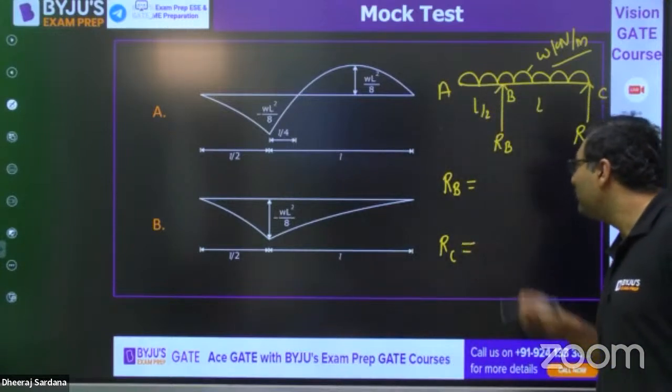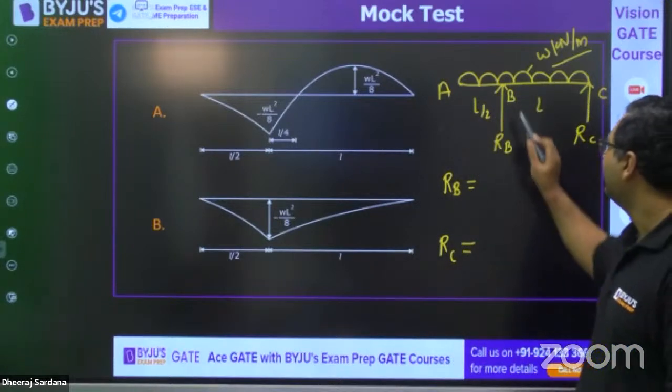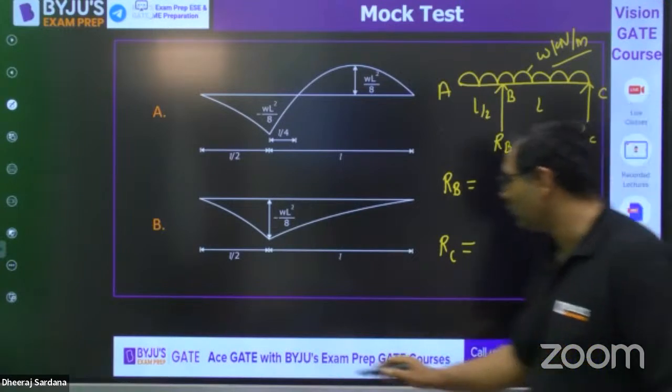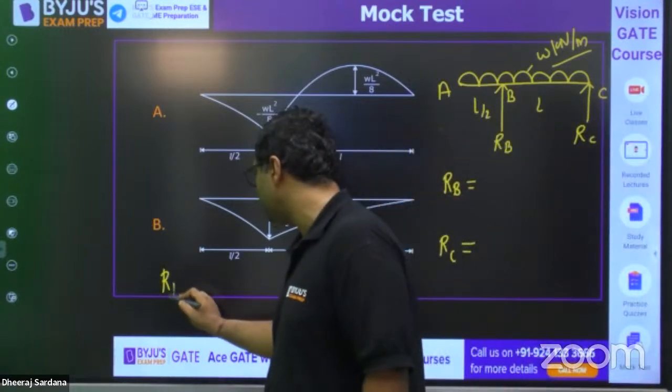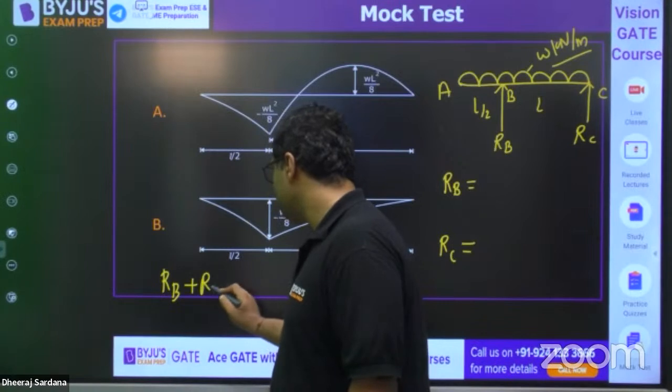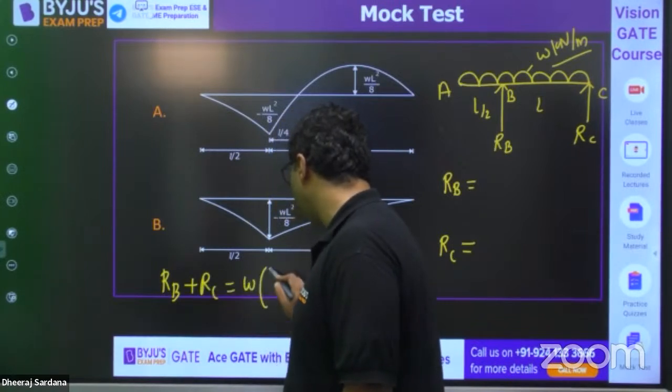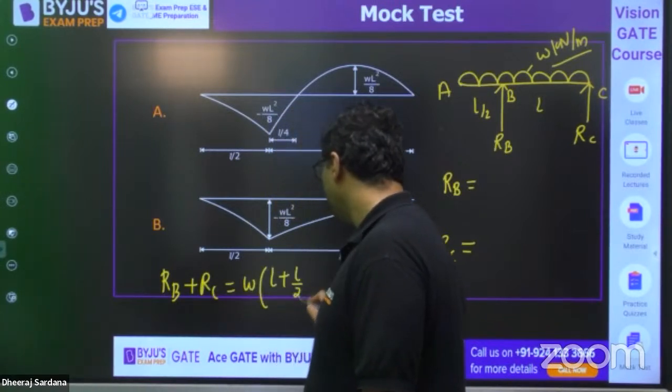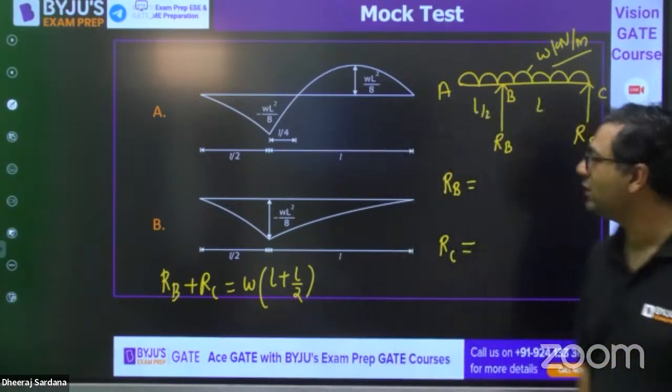Very good. So if you see RB and RC, my dear, you can go by the method RB plus RC is equal to W into L plus L by 2. This is going to be the first equation.